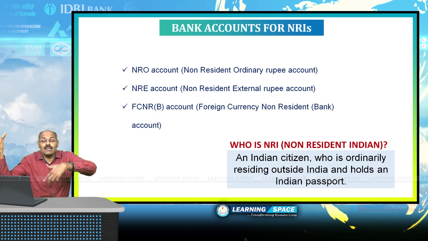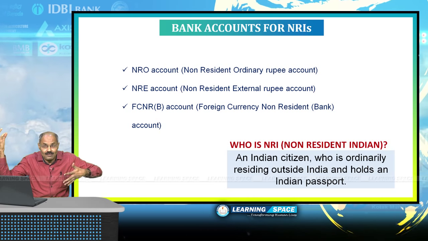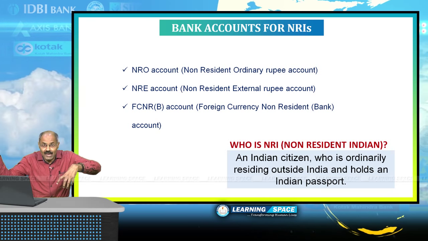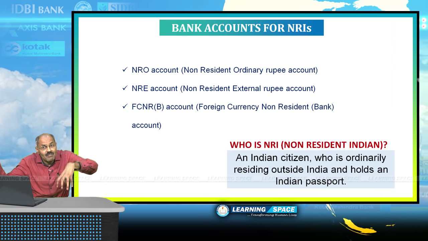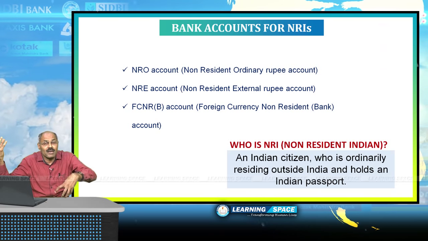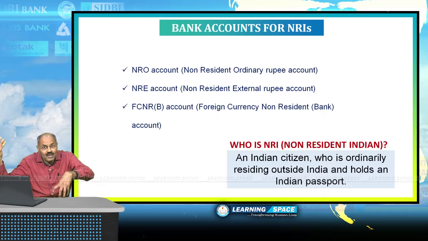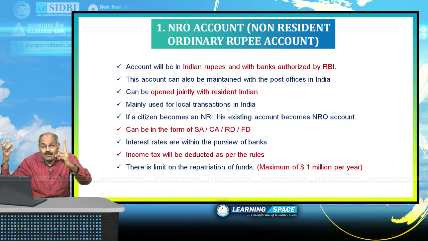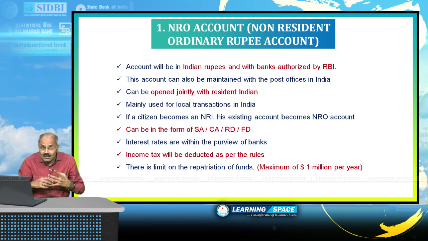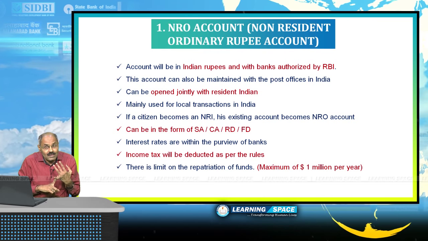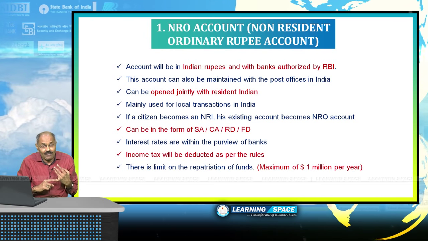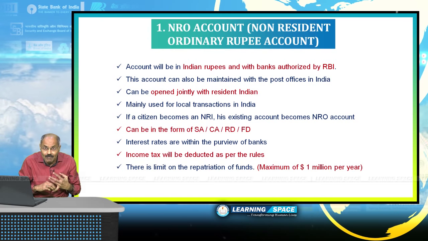He has buildings, he has sugarcane agricultural lands, and there will be income from India. Though Rakesh is staying in America, he may have income in India because of fixed properties, urban properties, and agricultural properties. For the income earned in India, he has to deposit in an NRO account only. A Non-resident ordinary rupee account is to be opened by him in the authorized branches nominated by the Reserve Bank of India. They are called authorized dealer branches.